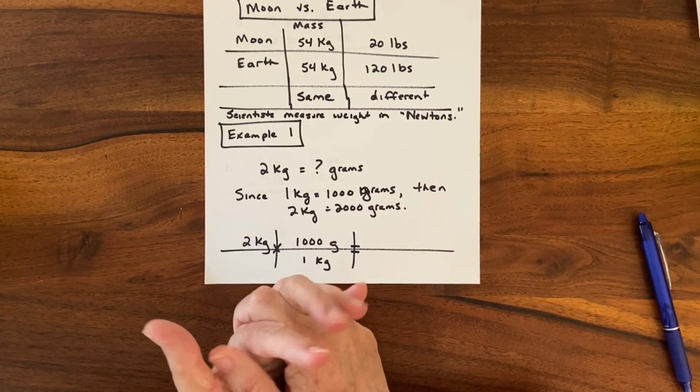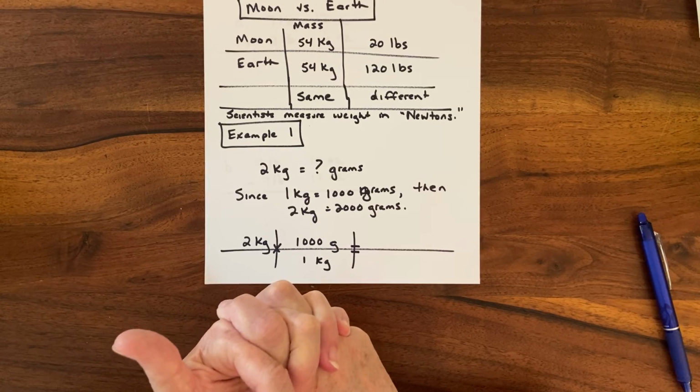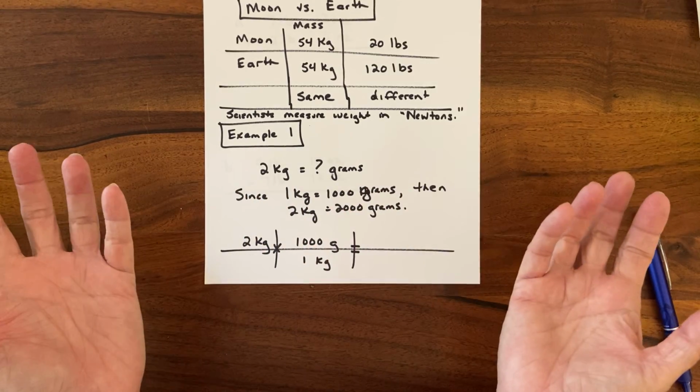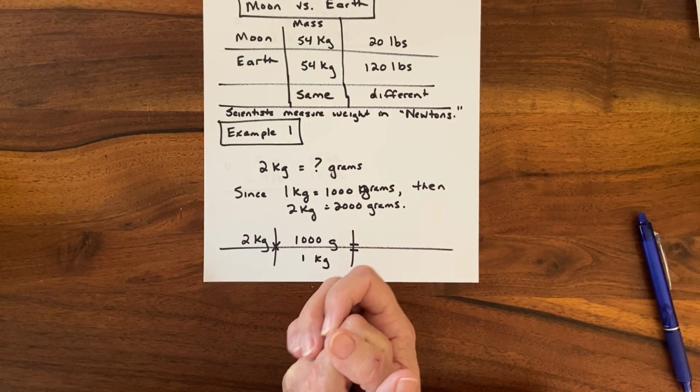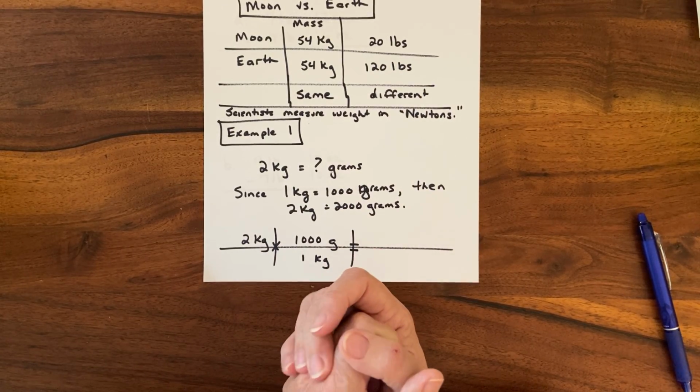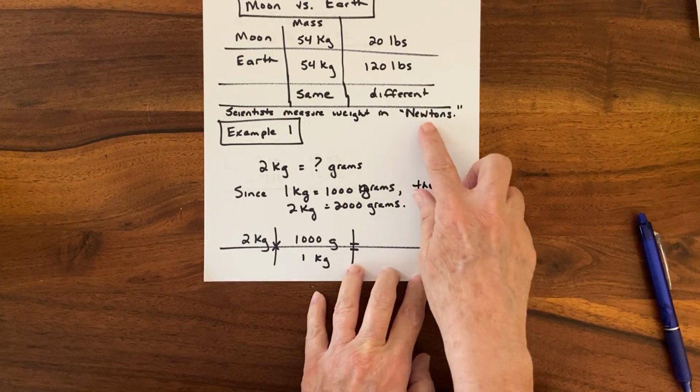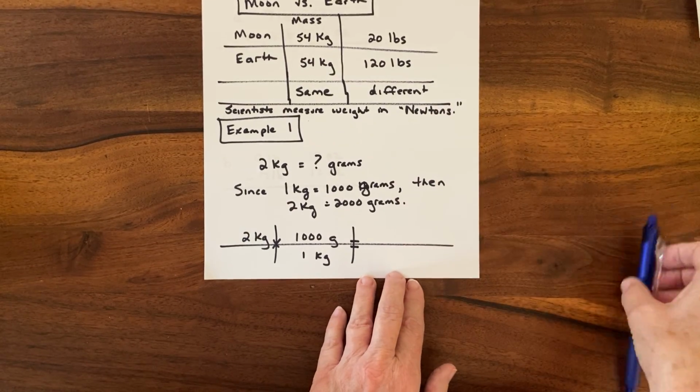Scientists measure weight in newtons. The usual, like if you go to the grocery store and buy a pound of bananas, we usually measure in normal everyday life weight in pounds. And again, because I taught science, I threw that in there.